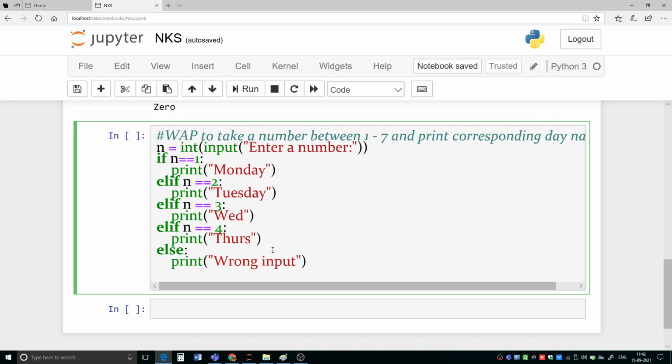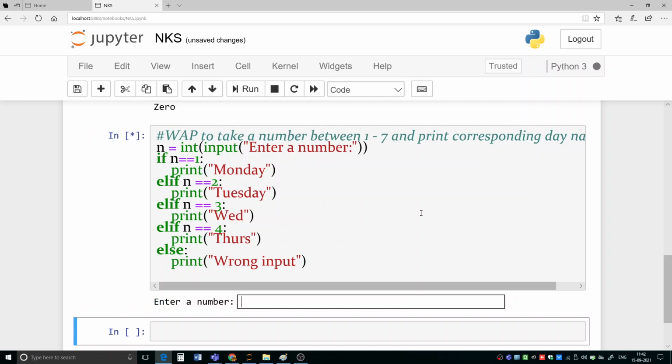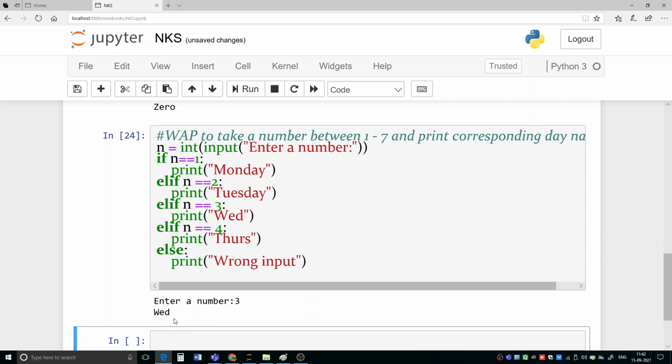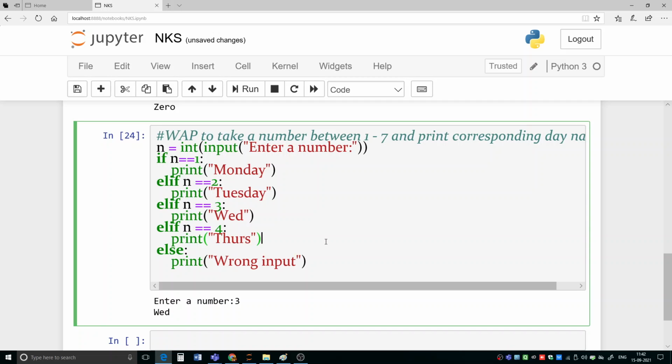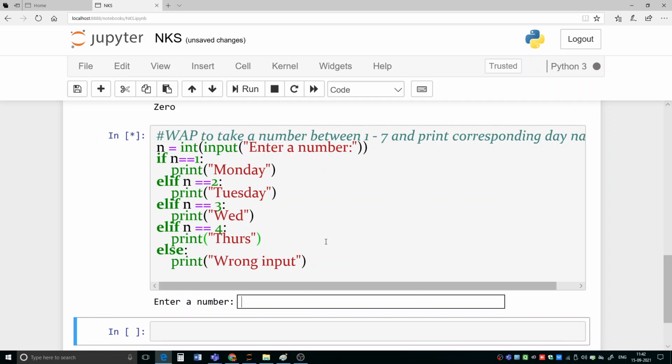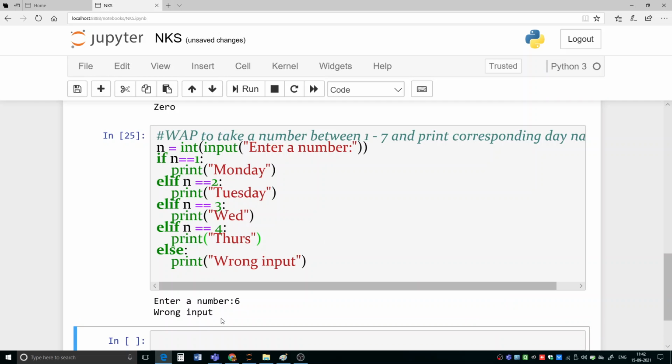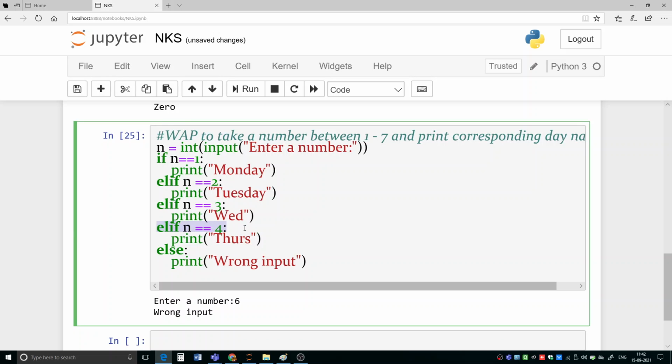So here we have taken up to 4, so let us run it. So suppose I am entering here 3, so third day Wednesday is there. Suppose I am entering here 6, because we have dealt with only up to 4, that's why we are getting here wrong input. Okay, so like this you can create a program. Okay, so I hope all of you